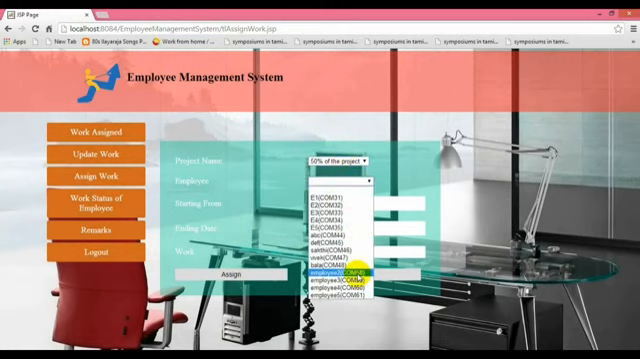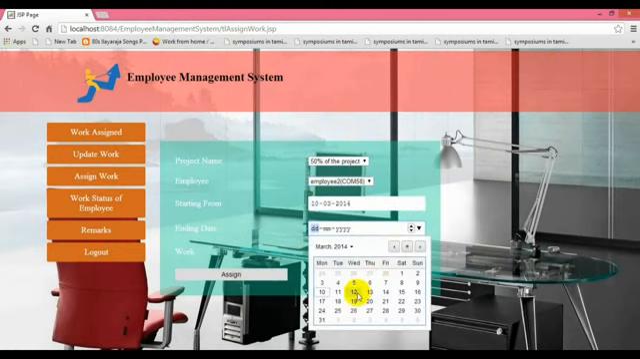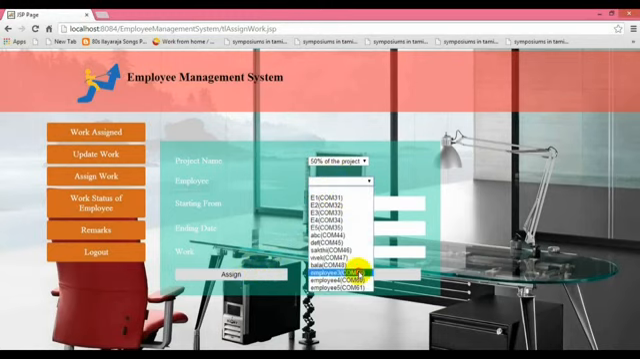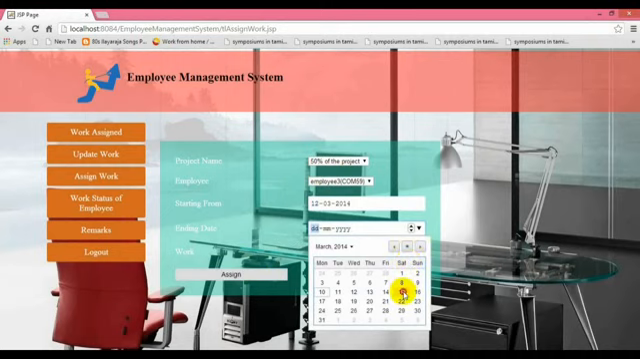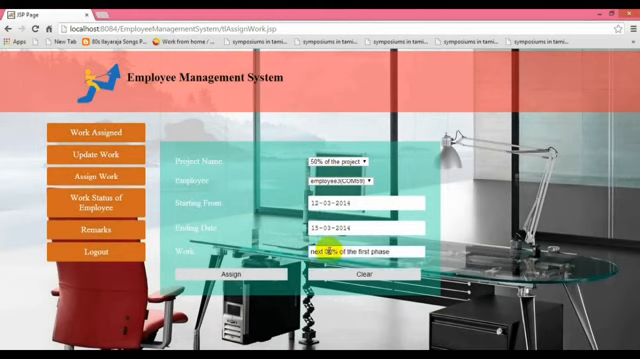Again we are selecting the other employee with a starting date and ending date. We are assigning the work for the employee. This is our process. In the same way, we are giving the remark as 20% of their first phase has been completed. And we are selecting the other employee, employee 3, and selecting the starting date as well as the ending date, and we need to give a work status, that is the next 80% of the first phase has been completed.